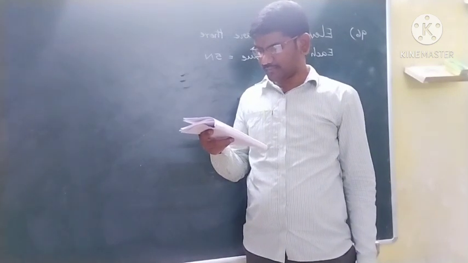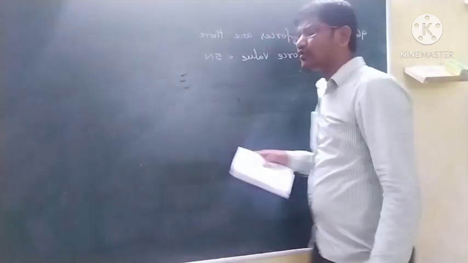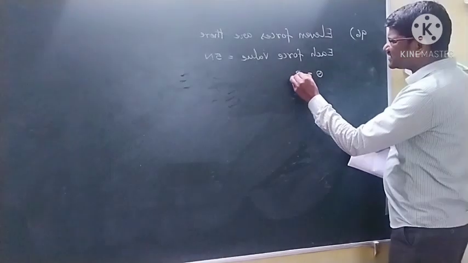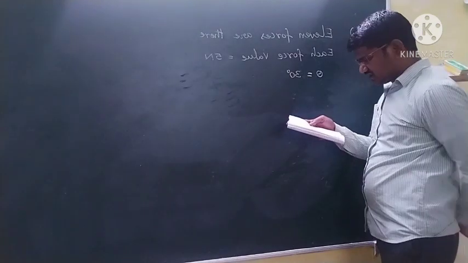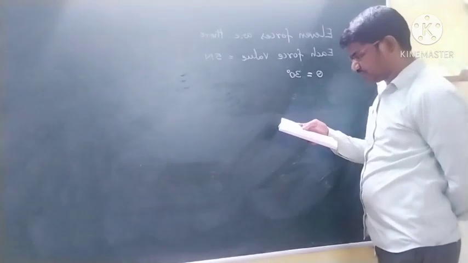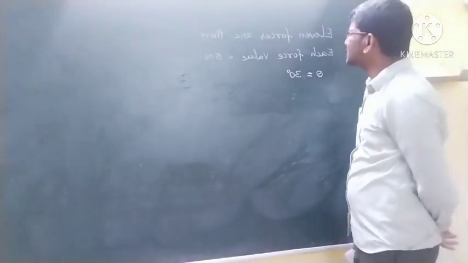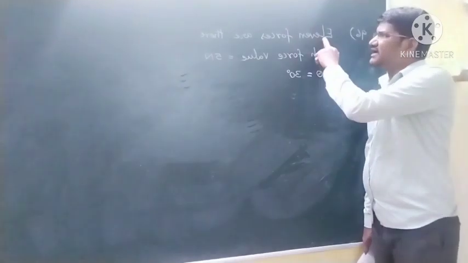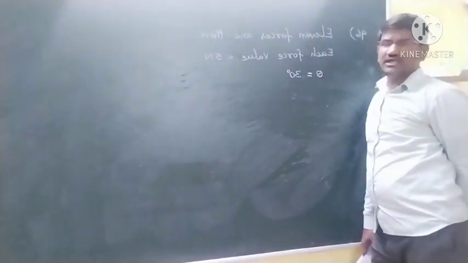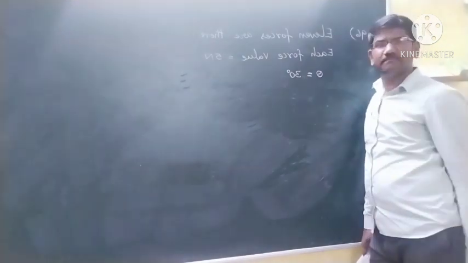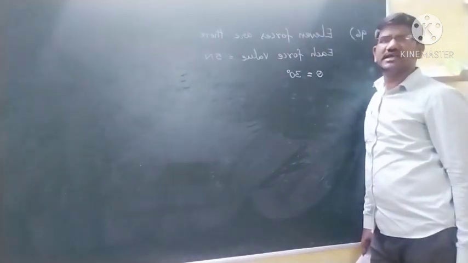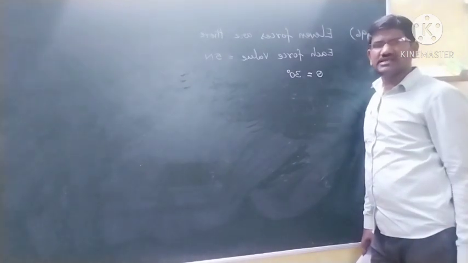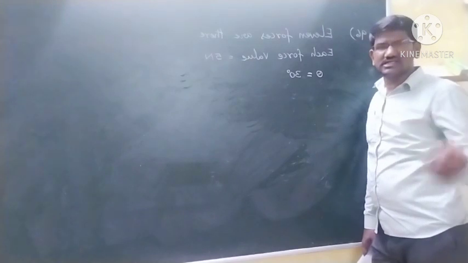Each force makes an angle theta is equal to 30 degrees with the next one. The resultant of all the forces is asked. So now see this problem students. 11 forces are there, each force value is equal to 5 newtons, and each force makes an angle of 30 degrees with the successive force.